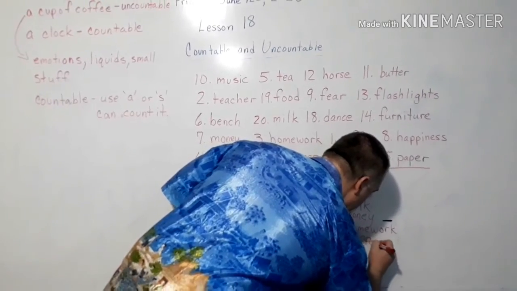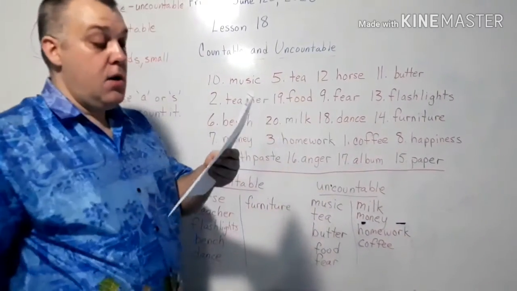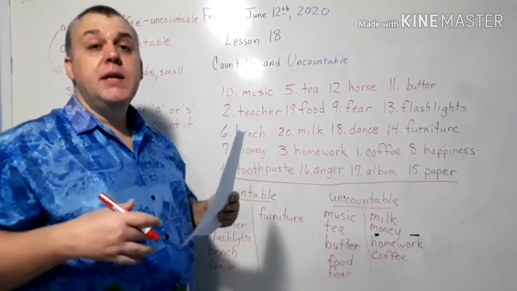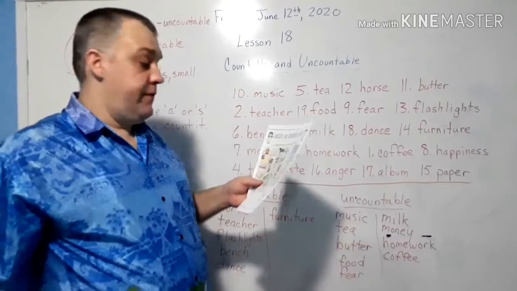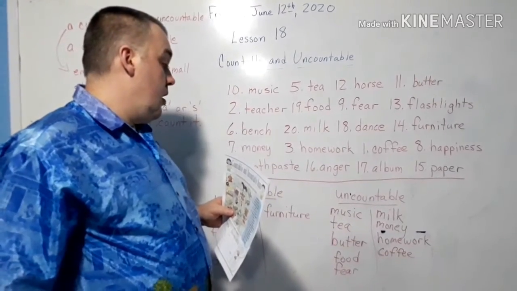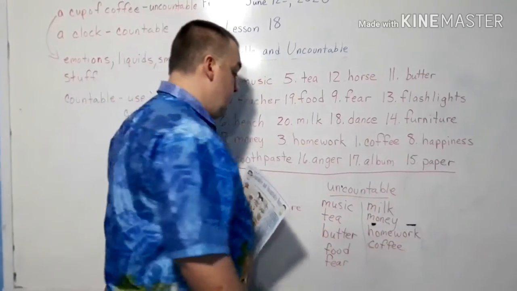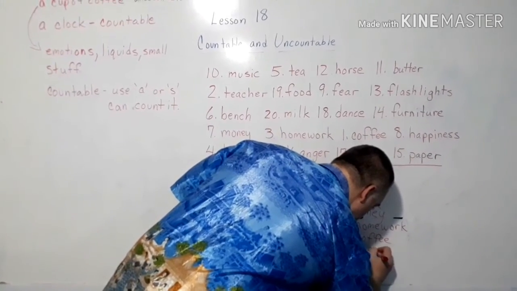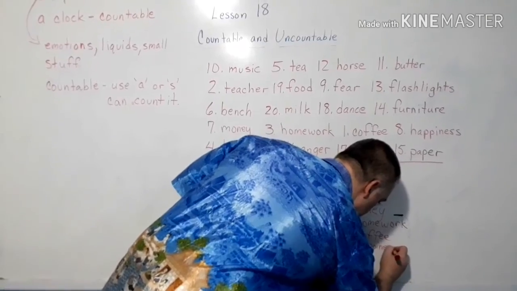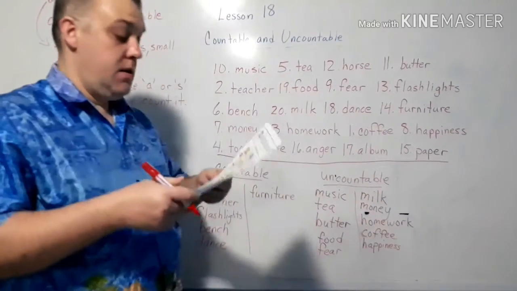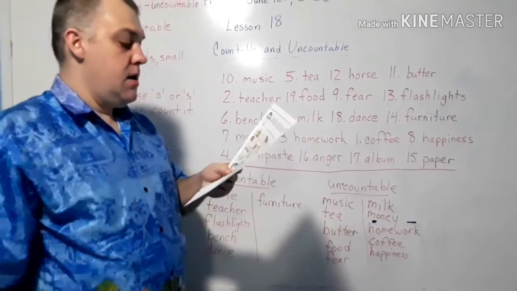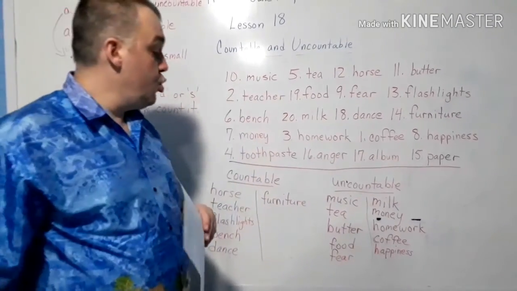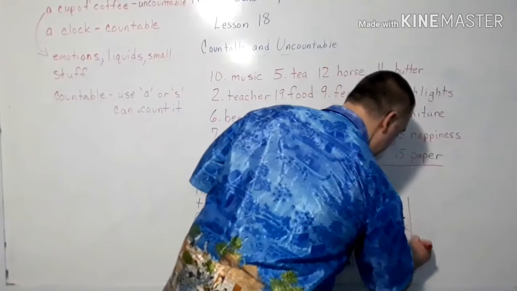Next, we have happiness. All right. Happiness is a wonderful life. So I would say happiness is an emotion, so it is uncountable. All right. Number 4, toothpaste. We have a tube of toothpaste.